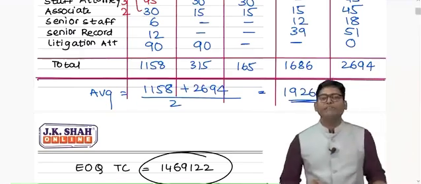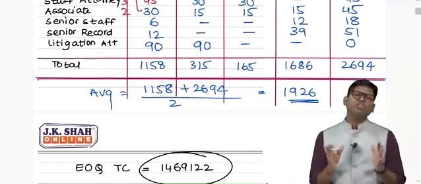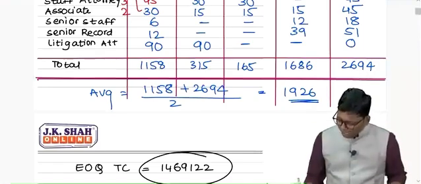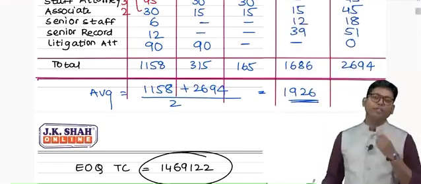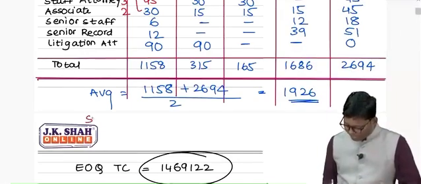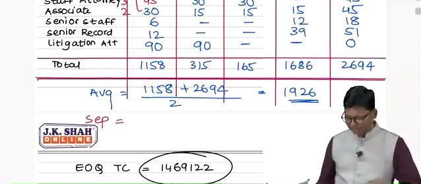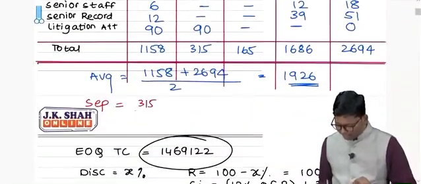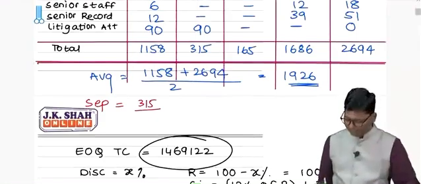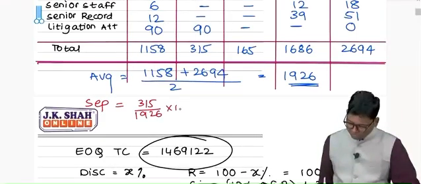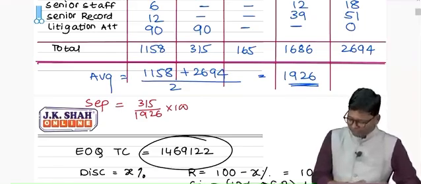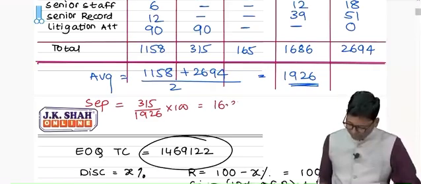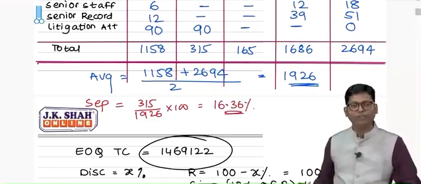Why is calculation of average required? Whatever method you are using, separation method, replacement method, flux method, you have to divide each and every calculation by using the average number of workers. As far as separation is concerned, how many workers left your organization? 315. So 315 workers got separated out of 1926 workers in a year. So 315 divided by 1926, when you calculate the percentage, you will get 16.36% approximately, rounded off, correct?